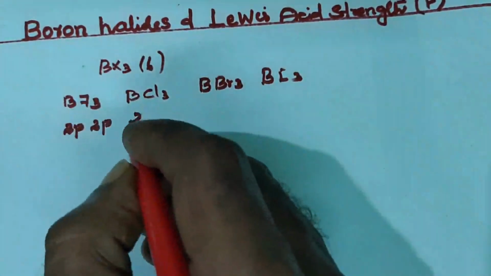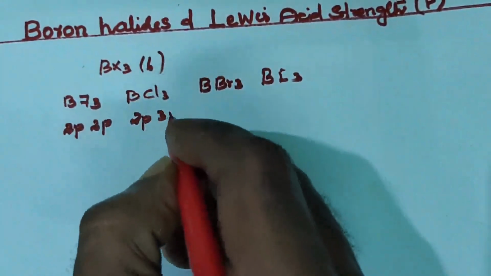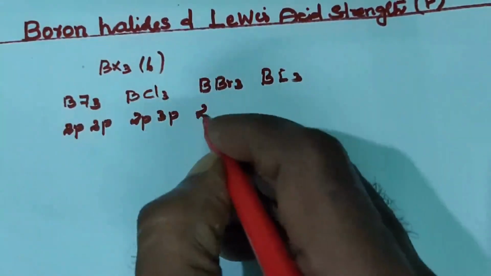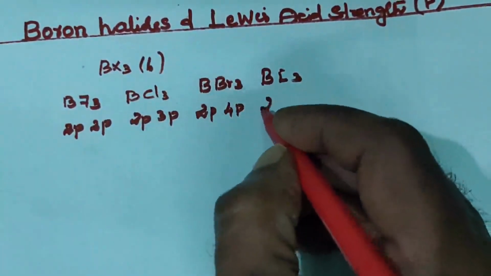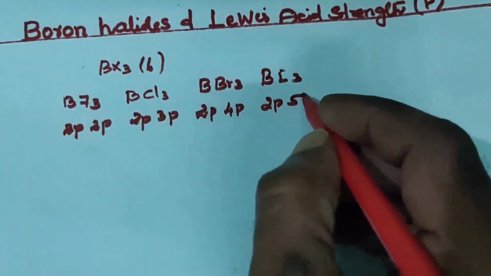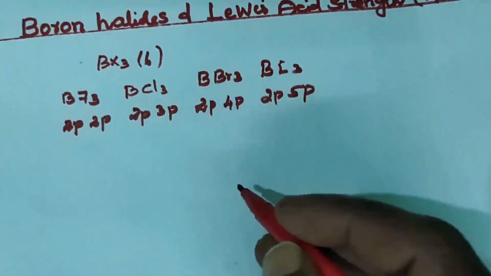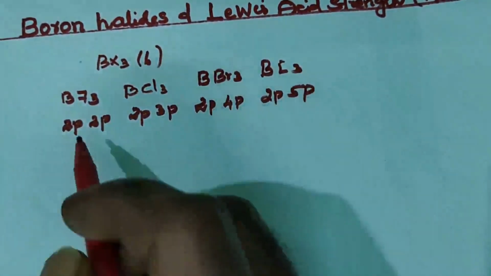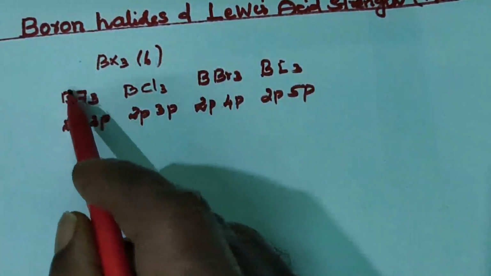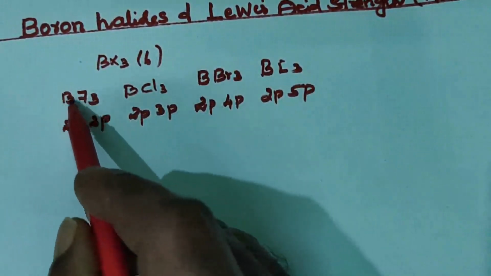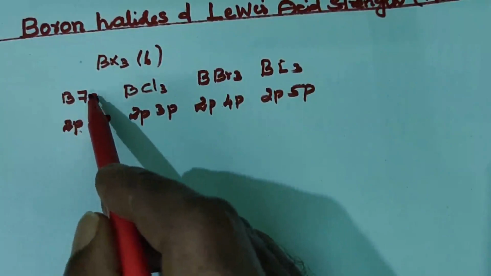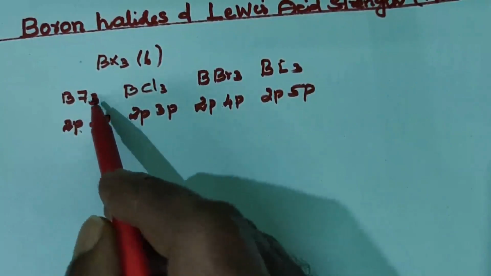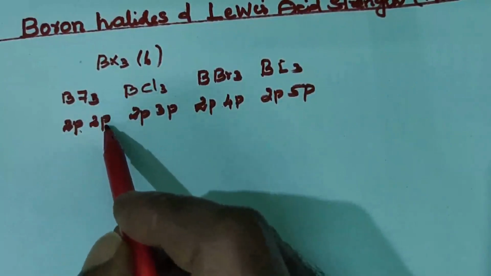Here 2p with 3p, here 2p with 4p, here 2p with 5p. In BF3 the orbitals are similar. Boron undergoes overlap in the 2p orbital with fluorine, that is 2p.